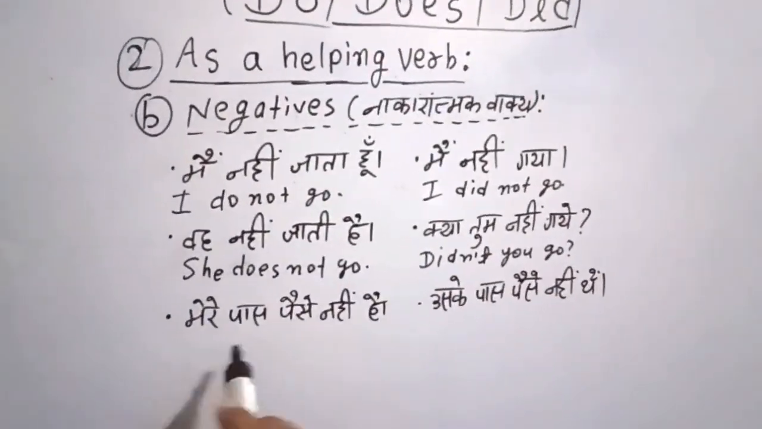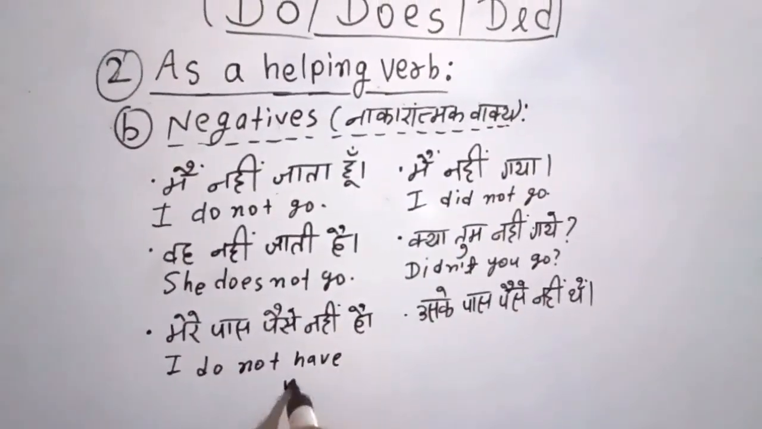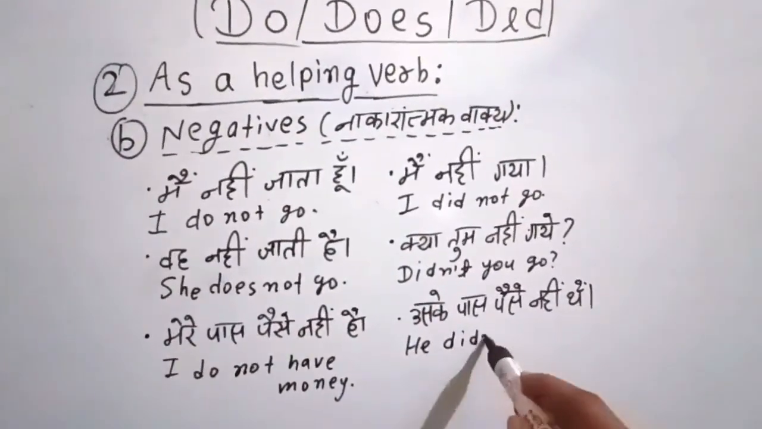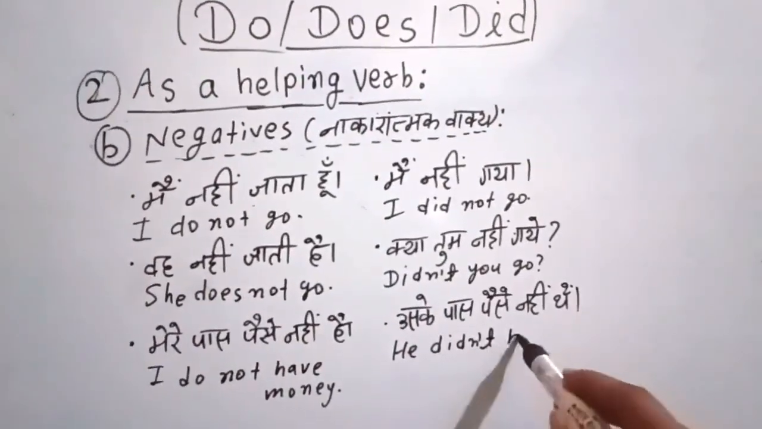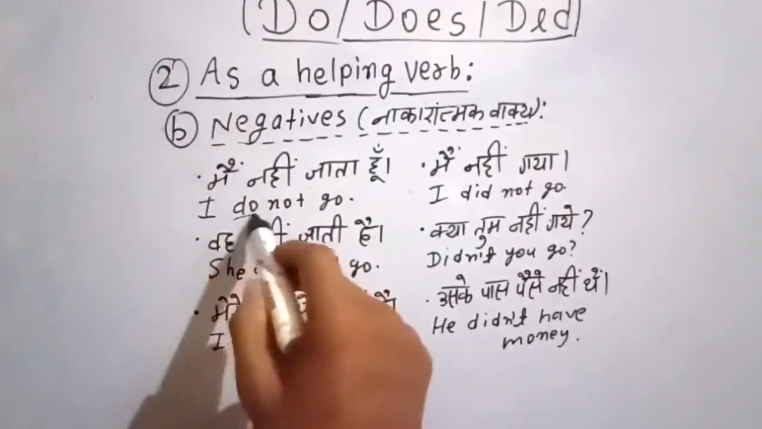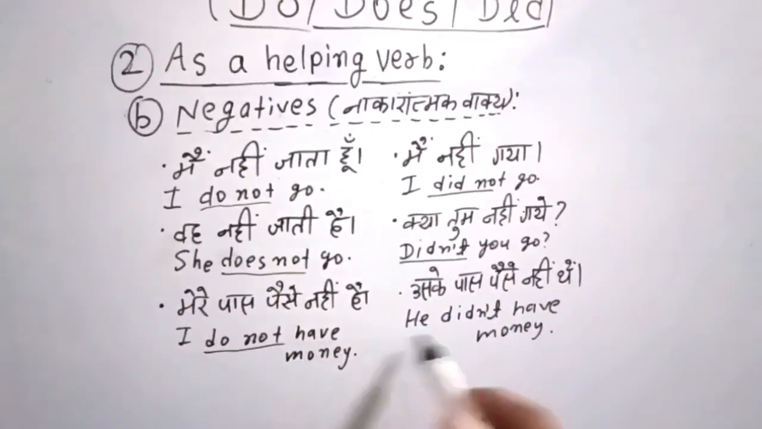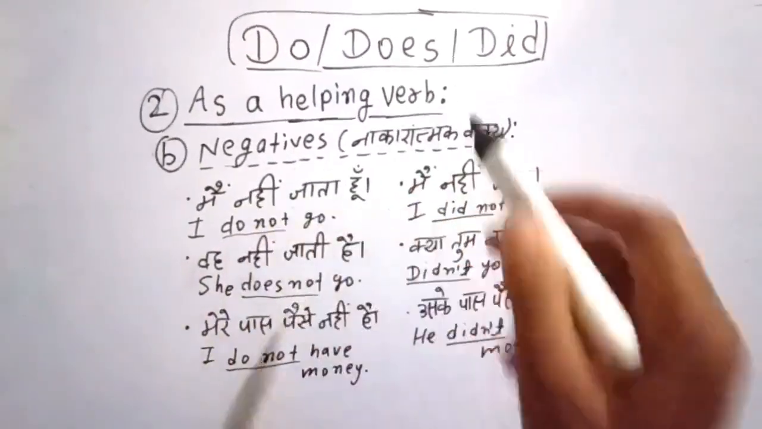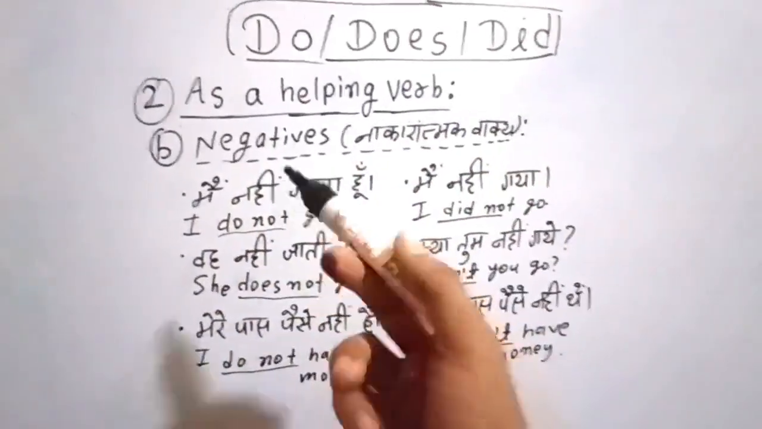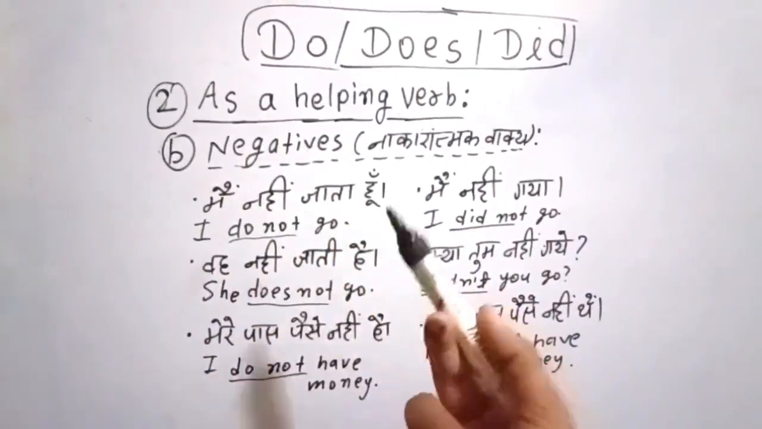I can also say, मेरे पास पैसे नहीं है. I don't have money, or I do not have money. उसके पास पैसे नहीं थे. He didn't have, or did not have, money. So we are using do not, did not, didn't, does not to form negative sentences, with the help of do not, does not, or did not as a helping verb, right? So we can use them for negatives. This was case B. Let's go for the C one.